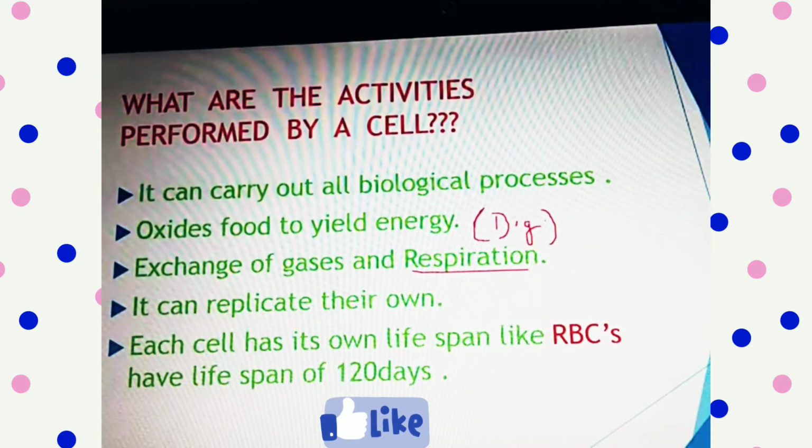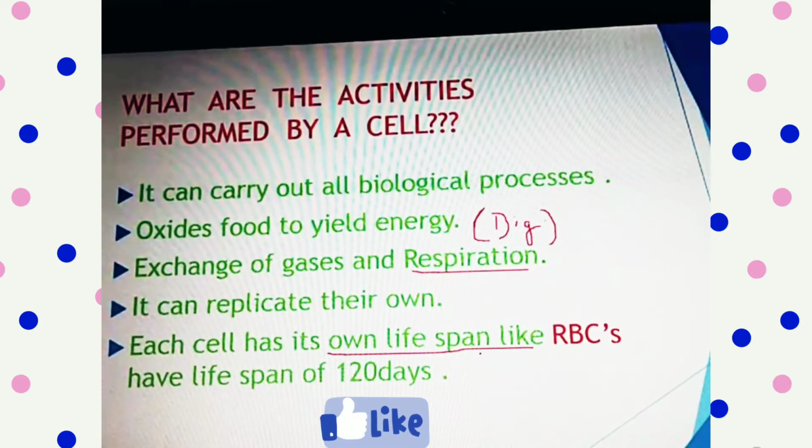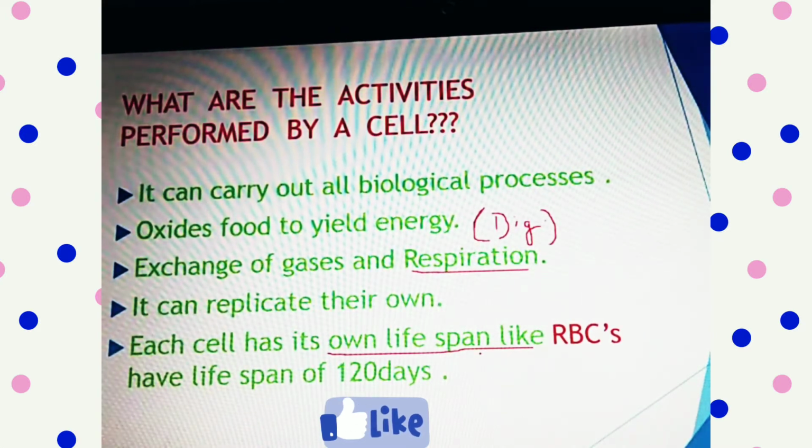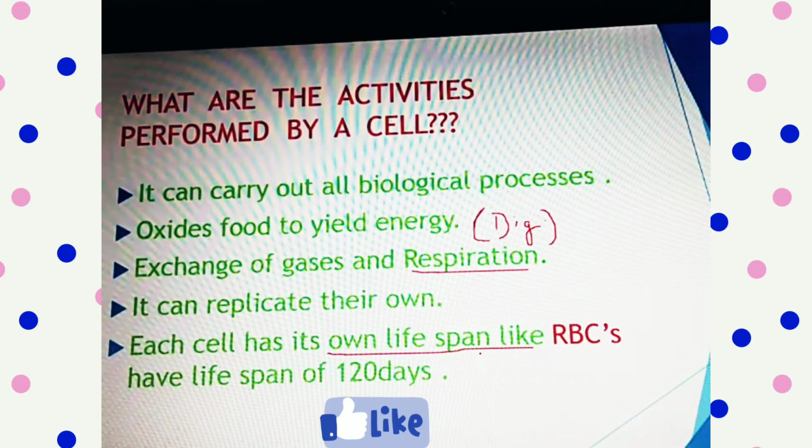Each cell has its own lifespan. So cells can also replicate, means divide their own, while they also have their own lifespan. Like RBCs have a lifespan of 120 days, means once they are replicated, the daughter cell of the RBC has a 120 days span, and after that they are replaced by new cells.